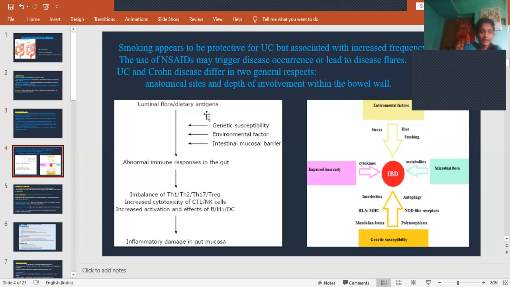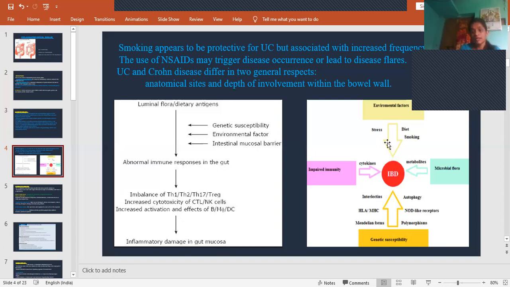Luminal flora or dietary antigens, whatever food we take, or the already existing flora present in the intestine, due to some genetic susceptibility or environmental factors, will activate an abnormal immune response in the gut. So there will be an imbalance of these enzymes, and there is increased cytotoxicity caused by CTL and natural killer cells, and increased activation and effects of these autoimmune cells. All of these, what will they do? They will cause inflammatory damage in the gut mucosa.